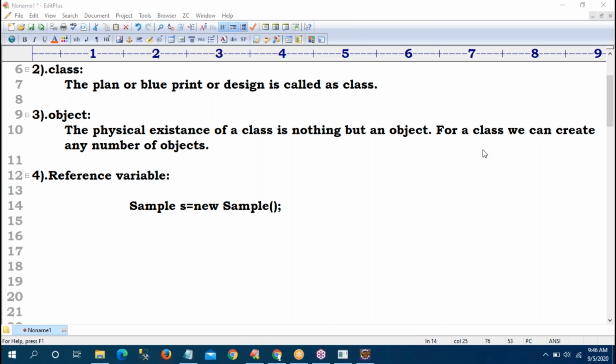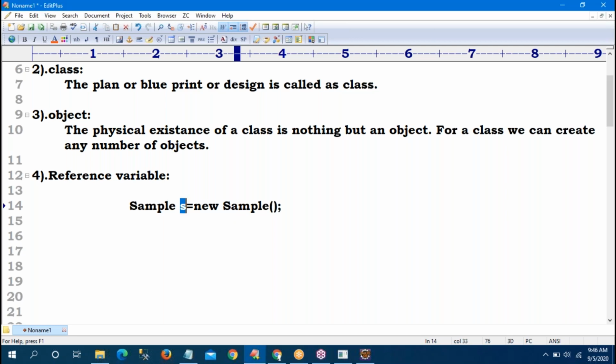Arena. Yes. Okay. Remaining guys. Okay. Sir, who are telling S is the object? That is excellent. Very good. Wrong answer. S is a reference variable, not an object, sir.